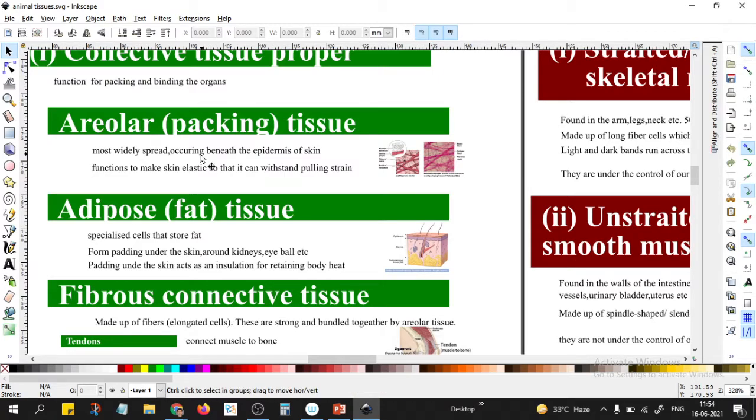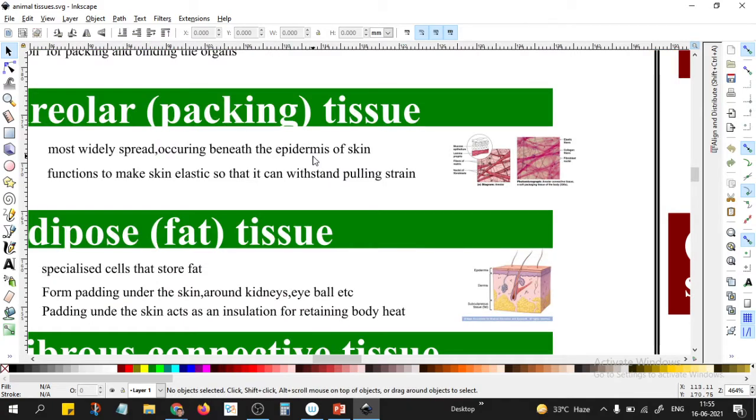It is present most widely beneath the epidermis of the skin, and its function is to make the skin elastic. Because the skin has to withstand pulling strain, whenever we pull the skin it should not come off, so it should have that elasticity. That elasticity is coming because of the areolar tissue.